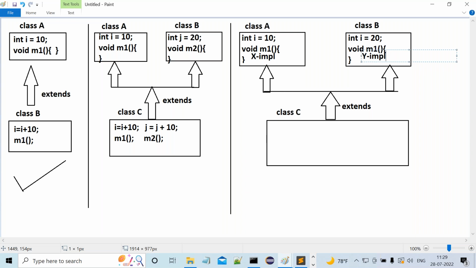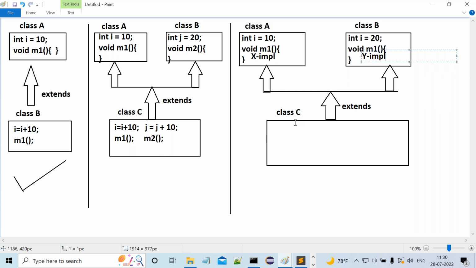A and B are not related. A and B are totally two different classes. Forget about class C. A and B are two individual super classes, where in individual classes we can declare the same variables and the same methods, no issues. Within the same class, if we provide duplicate variables and duplicate methods, then an error will come. In two different classes, we can declare the same variables and methods with different values or different implementation. That doesn't matter. We can do that. Sir, got it or not?